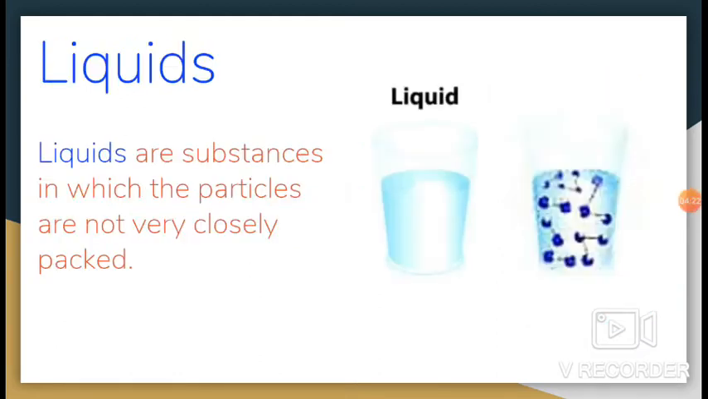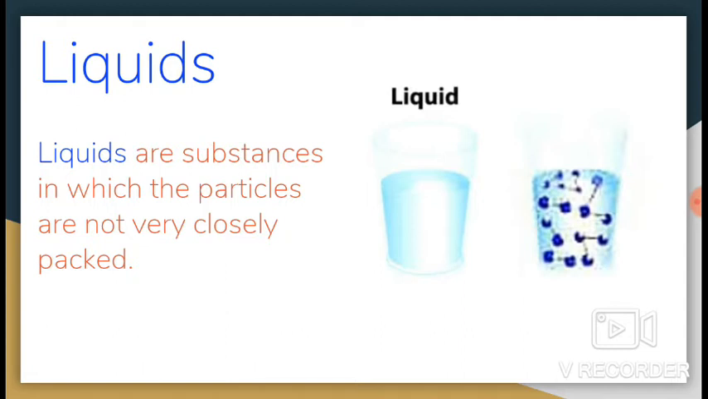Now let's revise second state of matter, liquids. Liquids are substances in which the particles are not very closely packed. Unlike solids, they have no fixed shape and can flow. They take the shape of the container they are poured into. Water, milk and juice are examples of liquids.